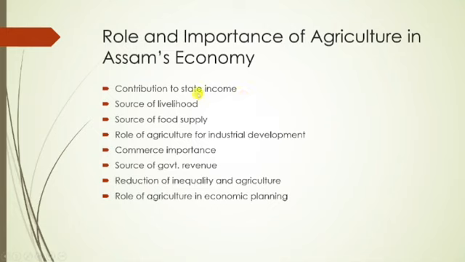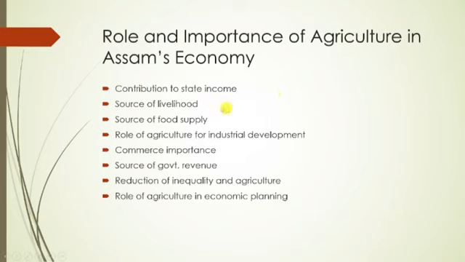So agriculture contributes a large share towards the state's income. For example, in 1950-51, almost 52.2% share came from agriculture toward the state's income, right? And even in 2023-24, almost 20 to 25% contribution comes from the agriculture sector. So that is why agriculture is very much important, right? And as a source of livelihood, from this perspective also, it is a very important sector.